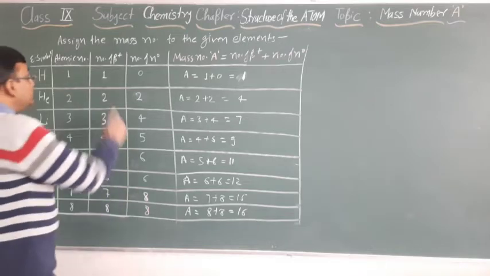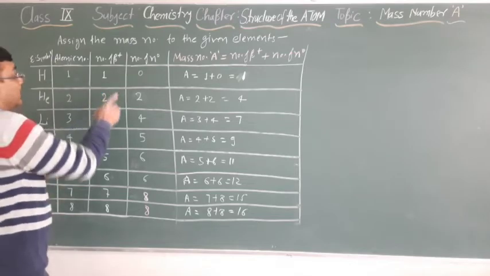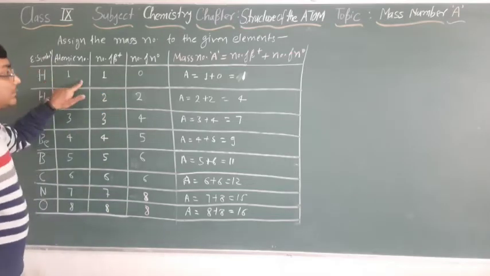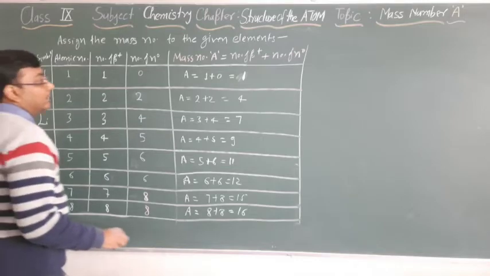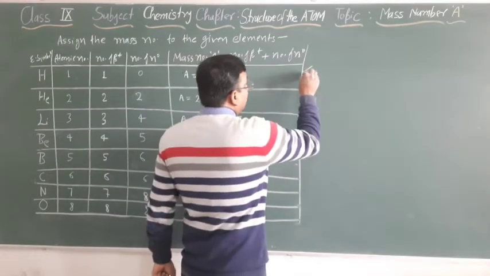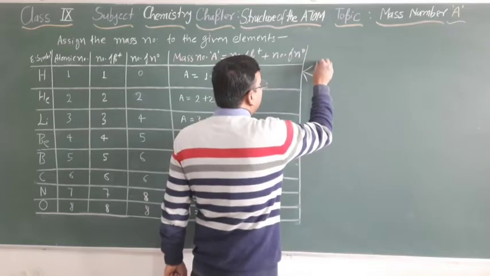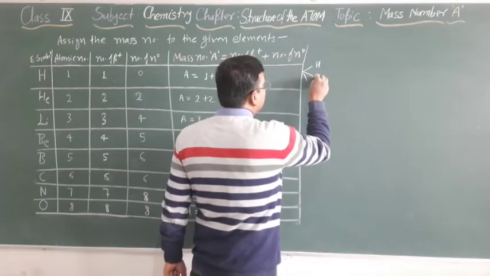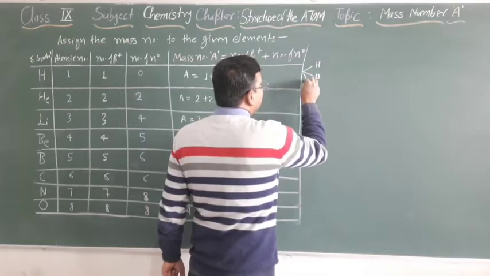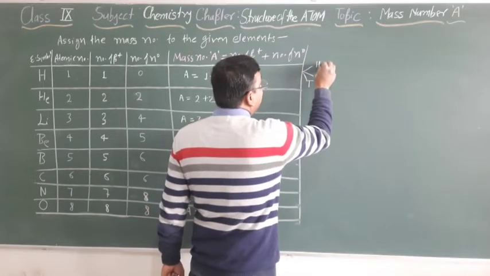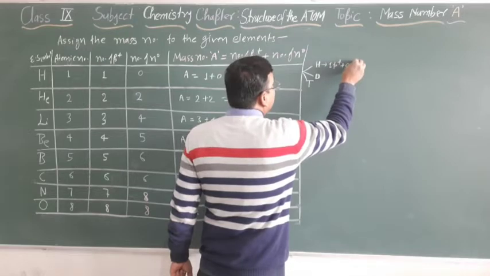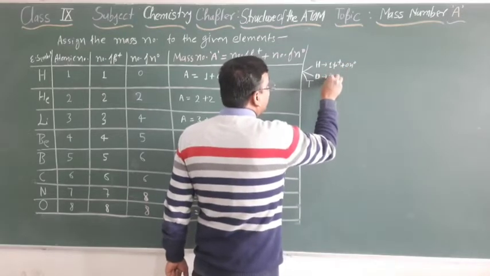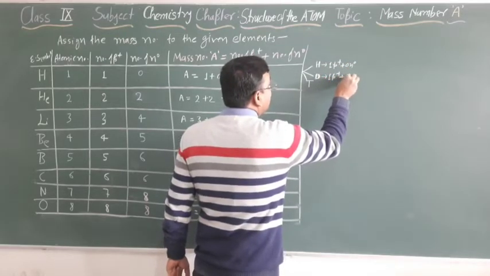Here in case of hydrogen, there are 3 types of hydrogen atoms, right? That we call the isotopes. So protium, deuterium and tritium. Protium has 1 proton plus 0 neutrons. Deuterium has 1 proton plus 1 neutron.